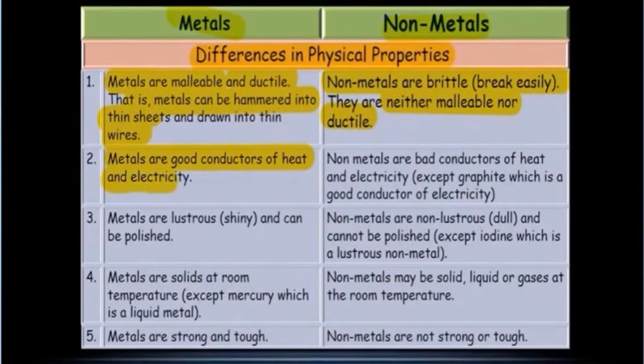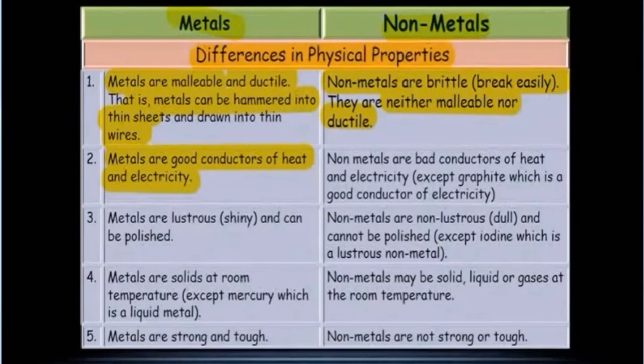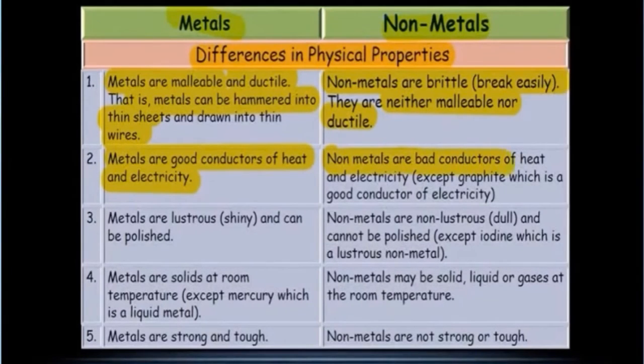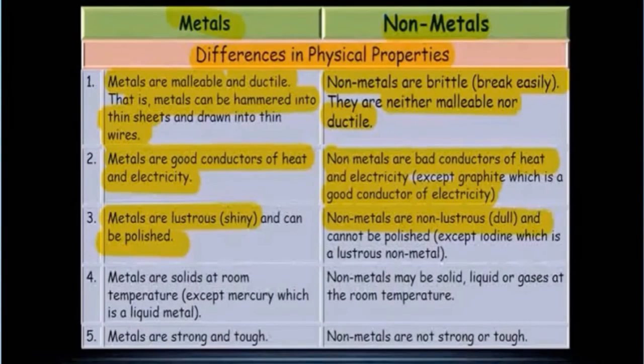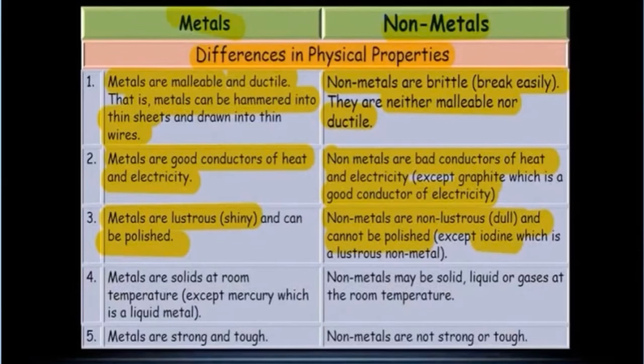Second, metals are good conductors of heat and electricity, but the non-metals are bad conductors of heat and electricity. Exceptions are there, except graphite, which is a good conductor of electricity. The next is metals are lustrous, meaning they are shiny and they can be polished also. But the non-metals are non-lustrous and dull and cannot be polished. But iodine, which is a non-metal, is lustrous.